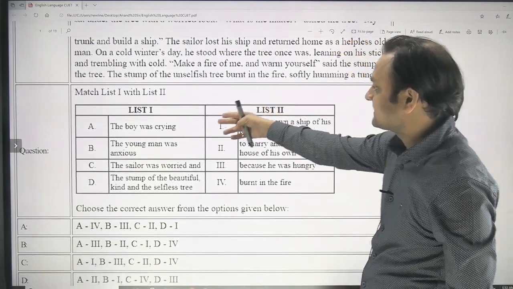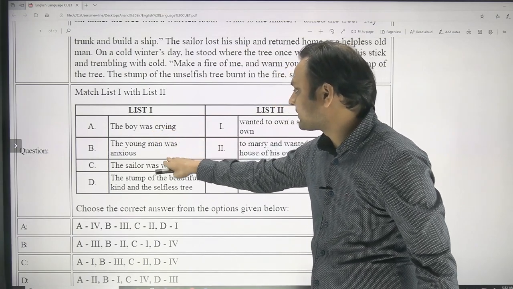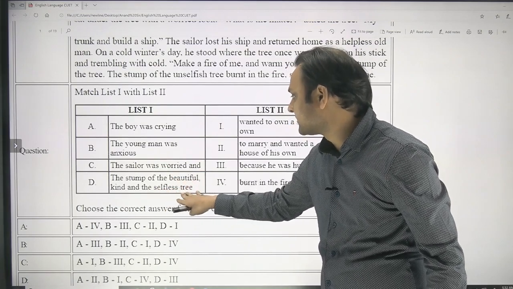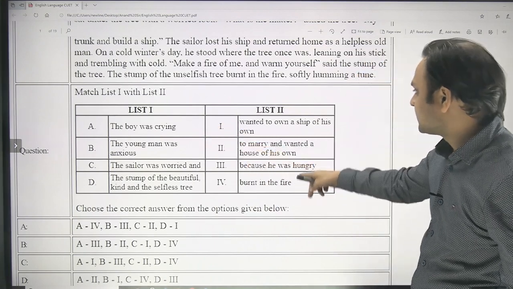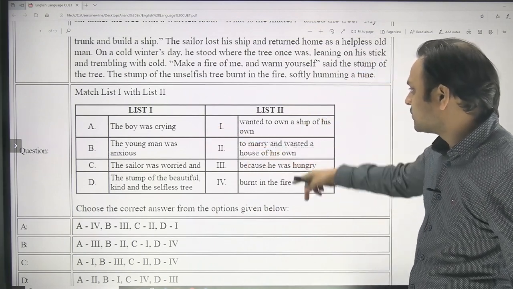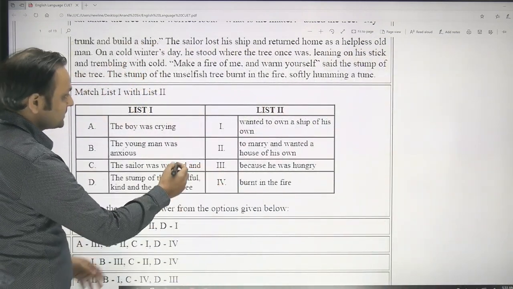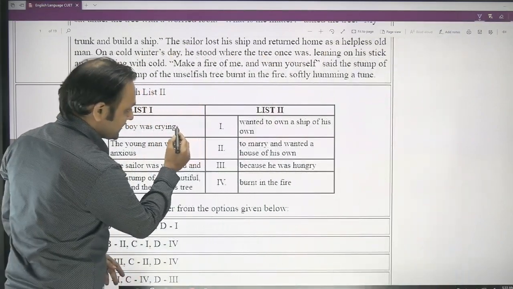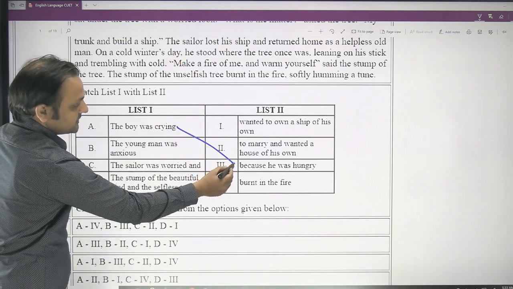List 1 has these sentence parts: the boy was crying, the young man was anxious, the sailor was worried, and the stump of the beautiful, kind and selfless tree. Now you are supposed to complete the sentence by matching it with the items mentioned in list 2. The boy was crying because he was hungry. So if you focus on this, the boy was crying because he was hungry. It is very obvious. It was also mentioned in the passage.